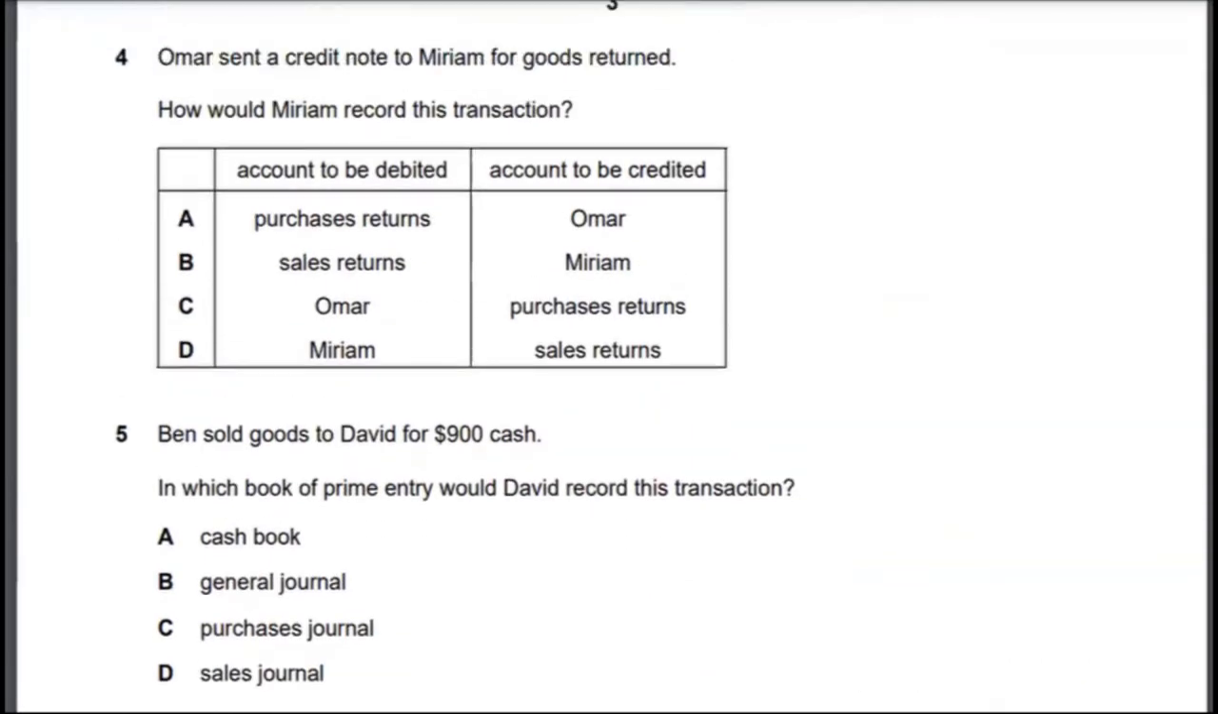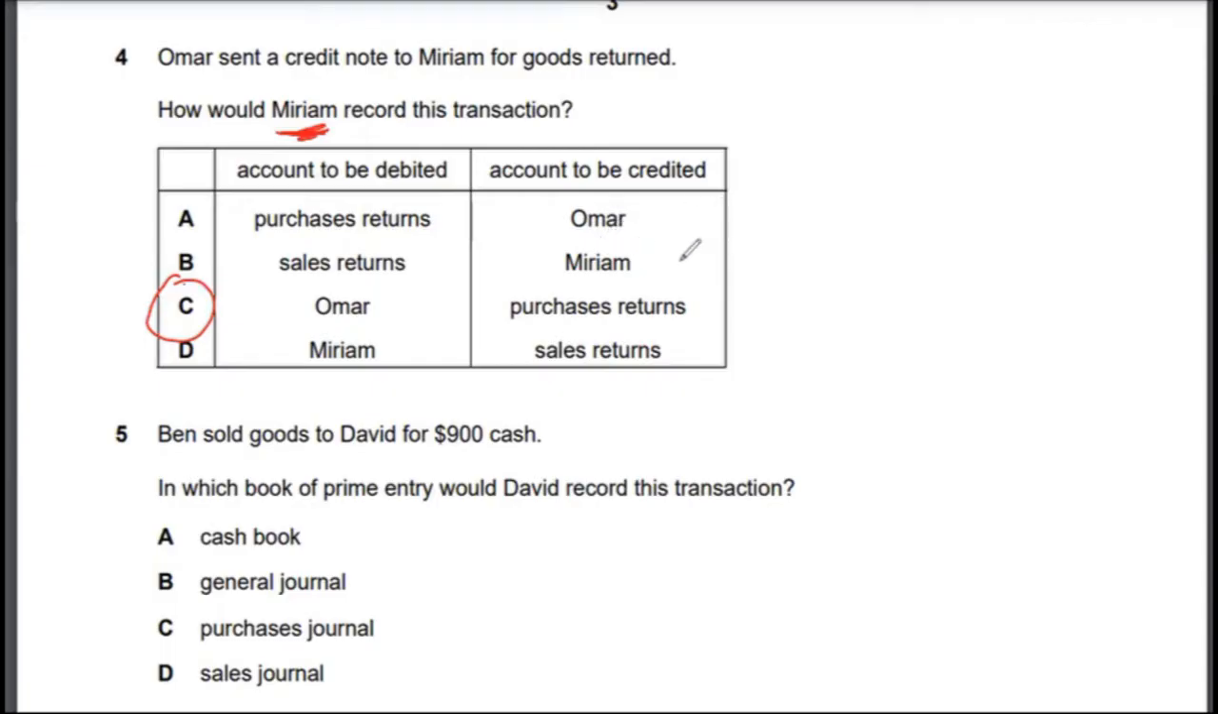Let's look at multiple choice 4. Umar sent a credit note to Mariam for goods returned. So basically, Umar has purchased some goods for Mariam, and now there is some fault in the products, right? In the goods, and Umar is sending those goods back by sending a credit note. And how would Mariam record this transaction? So it's asking from Mariam's perspective. In other words, now Umar has to pay less, right? So the correct answer to multiple choice 4 would be option C, because Umar is a liability.